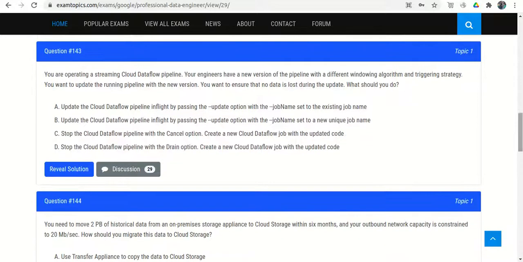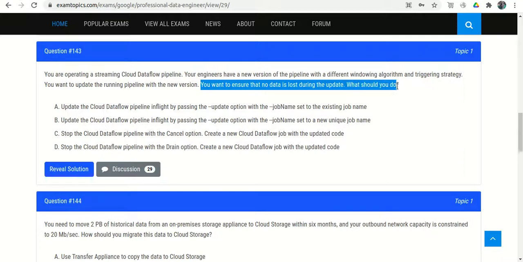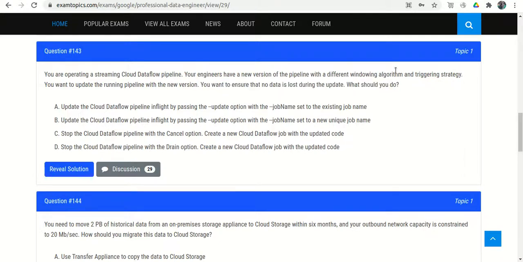Question number 143. You are operating a streaming Cloud Dataflow pipeline. Your engineers have a new version of the pipeline with a different window algorithm and triggering strategy. You want to update the running pipeline with the new version, and you want to ensure that no data is lost during the update. What should you do? So there is a change in the pipeline code and we want to update that, and we want to make sure that the data should not be lost. So what should you do?